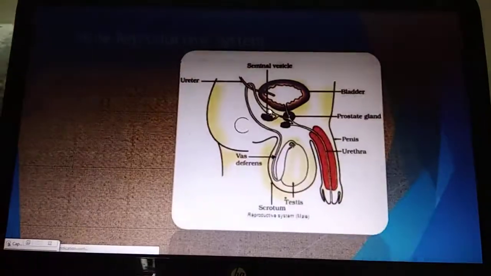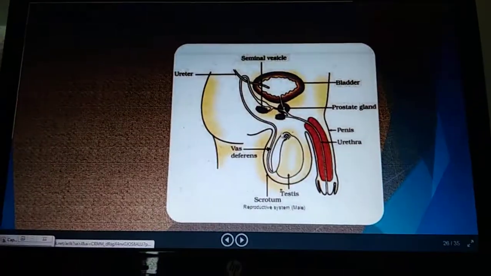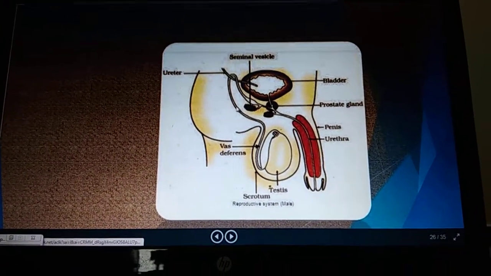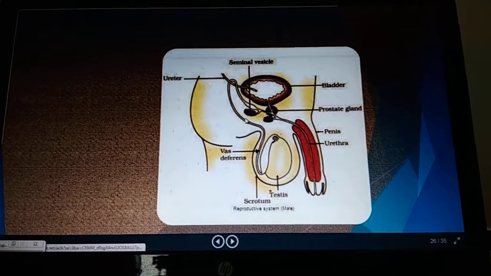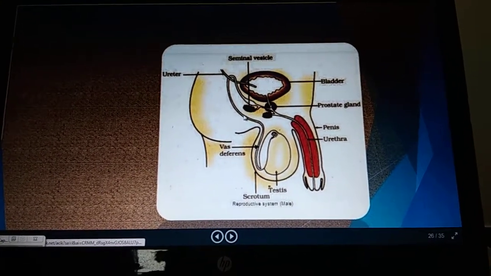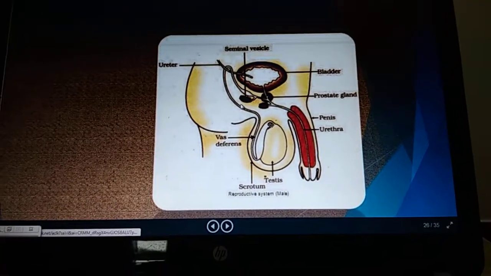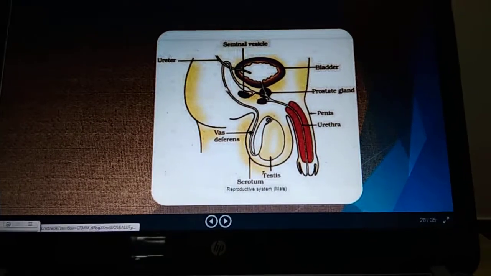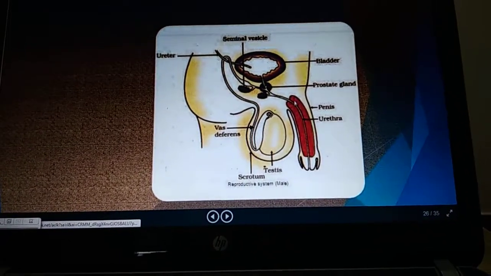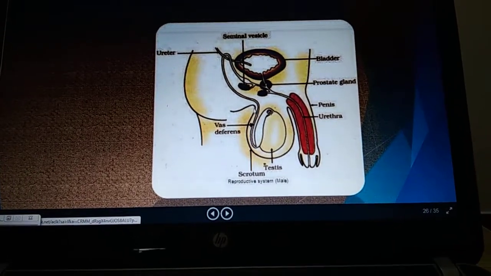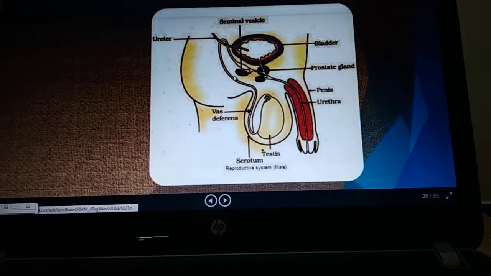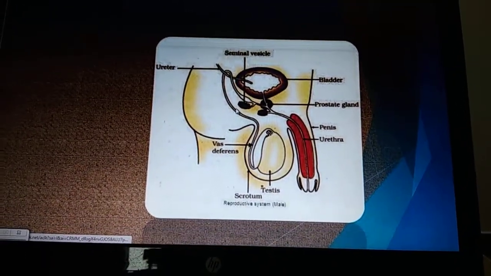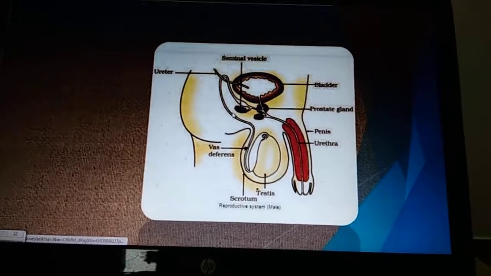Here you see in the male reproductive system that this is the vas deferens duct. It is coming out of the testes. So in the surgical method, what do we do? A portion of the vas deferens is cut and tied. This prevents the transport of sperms. So sperms will not ejaculate, and pregnancy cannot occur. This method is known as vasectomy, because the vas deferens is tied.